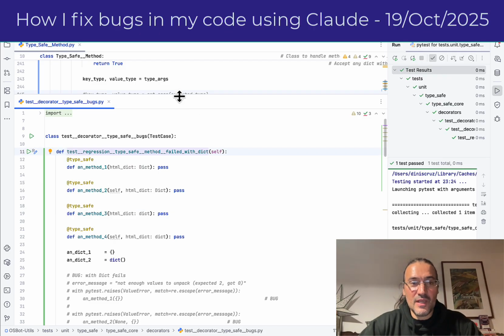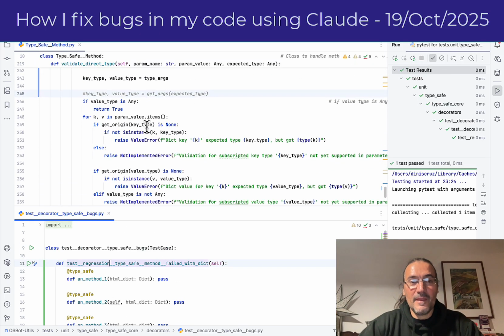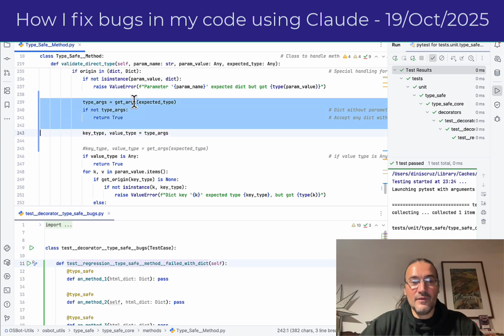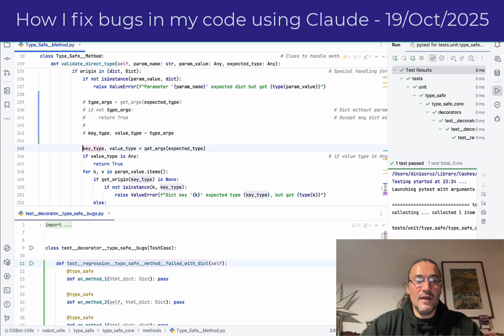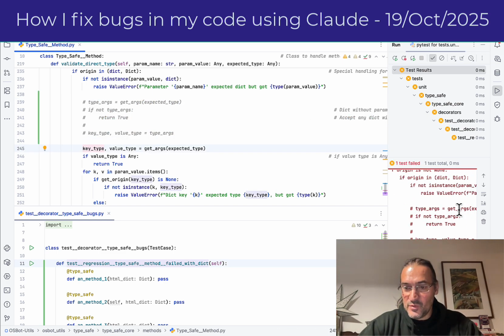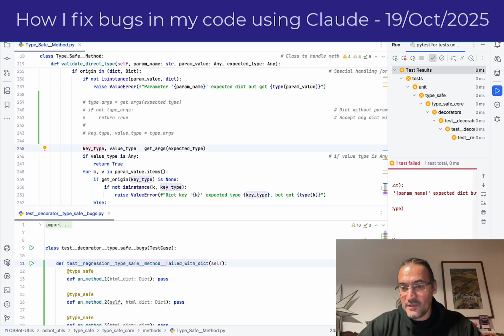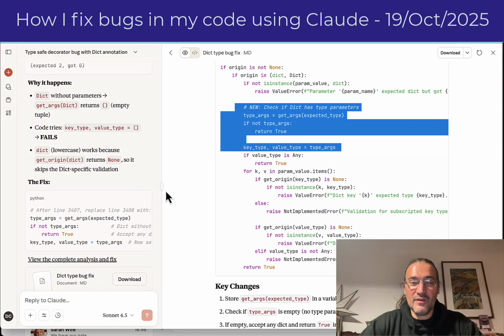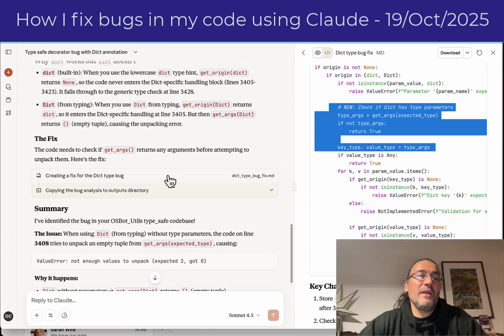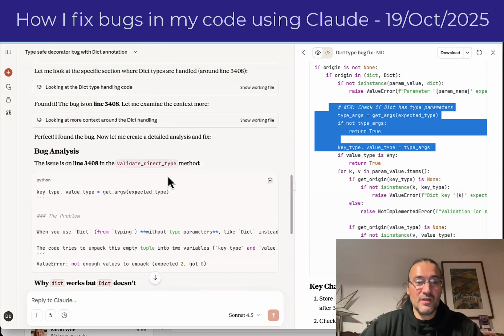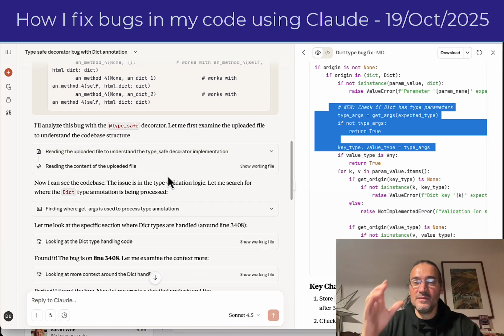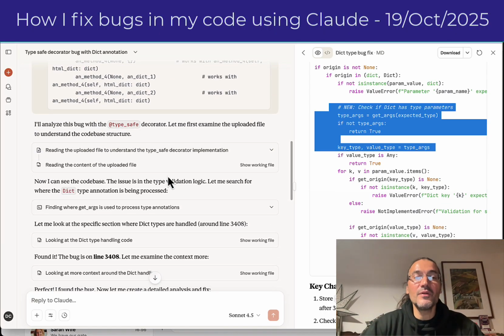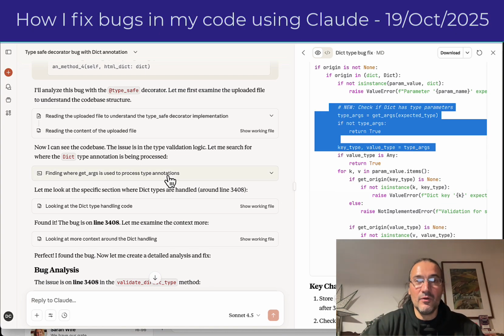And if you want to double check that this is actually doing the right thing, if I comment that code again, you see the previous behavior, which was this exception, not enough values to unpack. Now, the point here is that the kind of analysis that Claude did here is absolutely spot on, right? I could have spent an hour digging into the code, but this saves me so much time, and this is dramatically improving the quality of my code because I can really go deep down into all these little bugs.